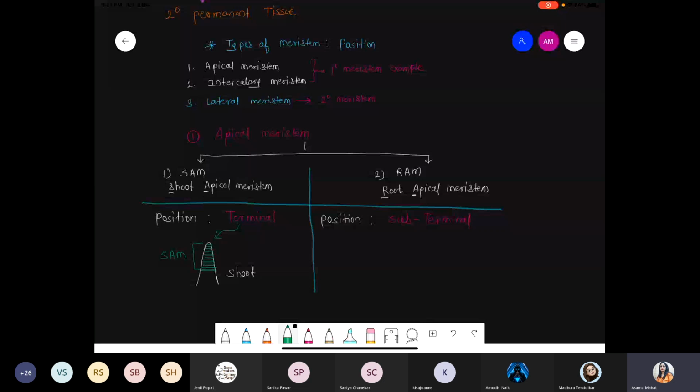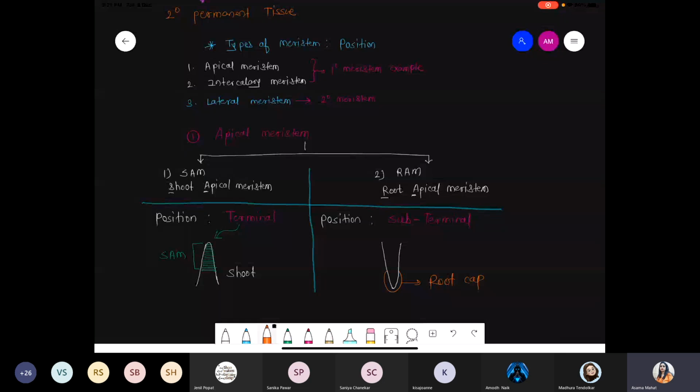So when we are talking about the root, we have to draw a diagram like this. ये root का structure है. Suppose these are the structure of root. I'm talking about the below soil, okay? And now what happens? Root is covered with the root cap. तो ये जो structure है ना, these are called the root cap.